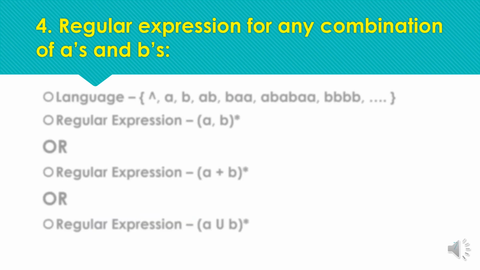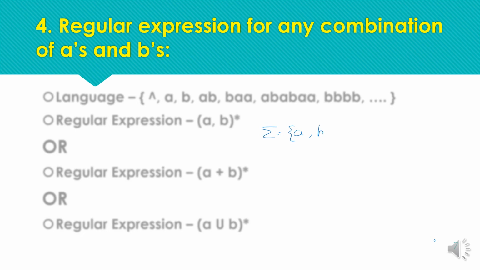Here in the next example we have the regular expression for any combination of a's and b's. Now we have any combinations of a's and b's, and we are moving on the input symbols, more than one input symbol. Okay, so the input symbols are going to be a's and b's. Now a, b.